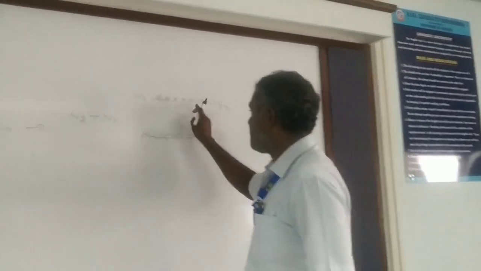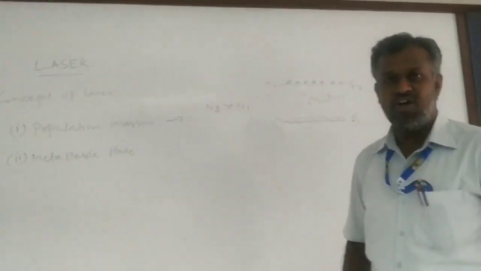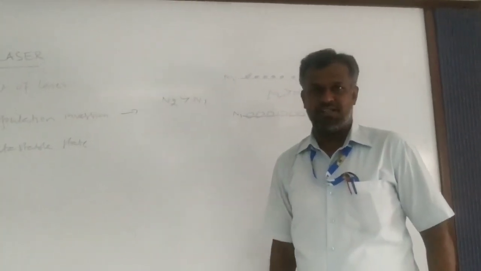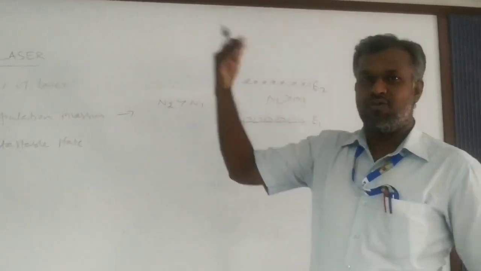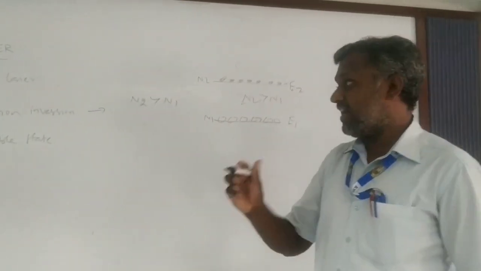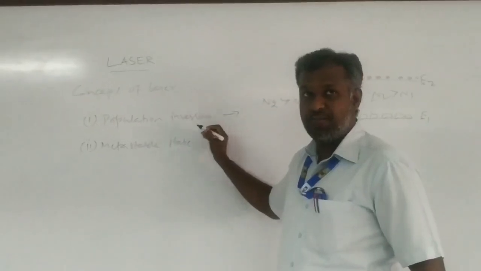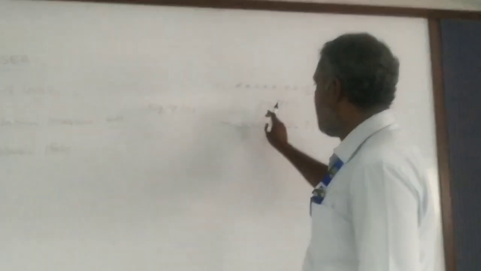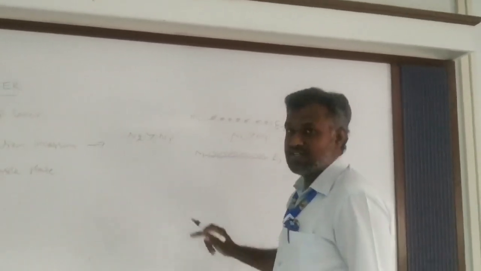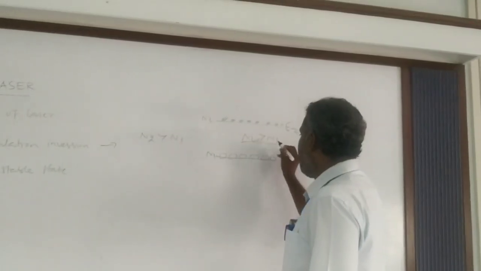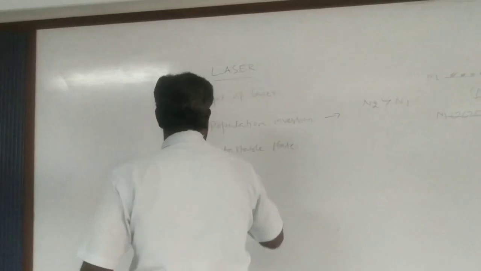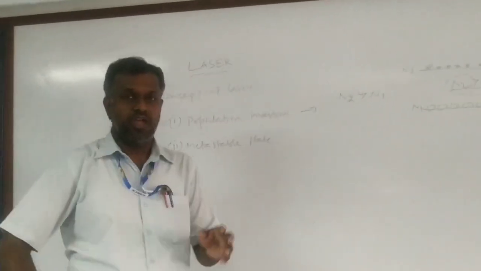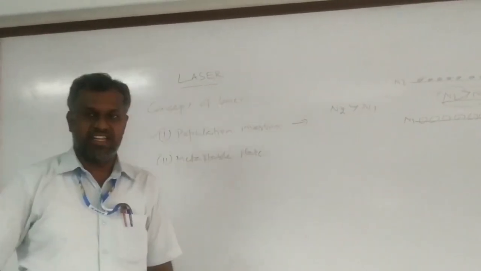Now this is population inversion, also known as inverted population. That is the word coined from that. So if you want to achieve population inversion, you have to achieve N2 greater than N1. This is the condition to achieve population inversion. This is the first important thing you have to keep in mind when constructing the laser device.